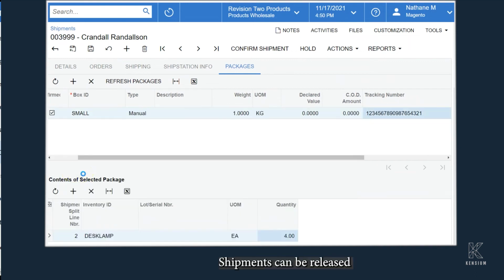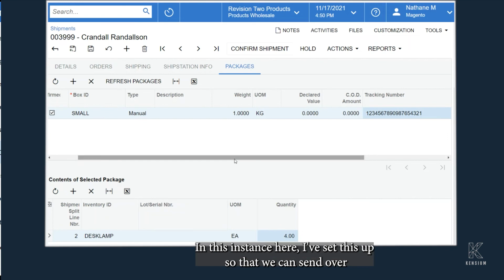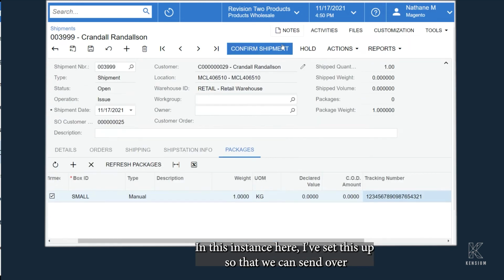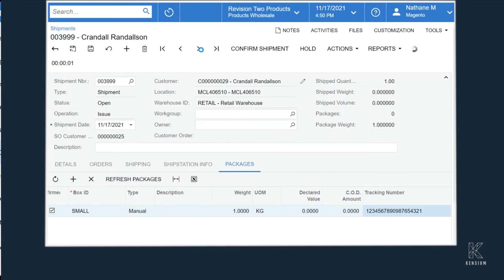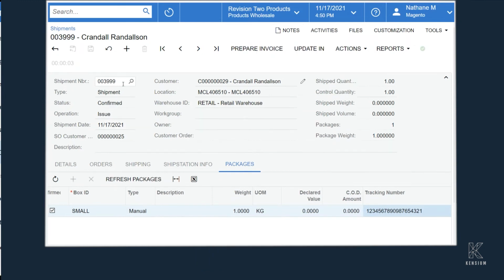Shipments can be released into Magento upon confirmation of the shipment or on release of the invoice. In this instance here, I've set this up so that we can send over shipment details on confirmation of the shipment. Now that our shipment's been confirmed, we can head over into Magento.